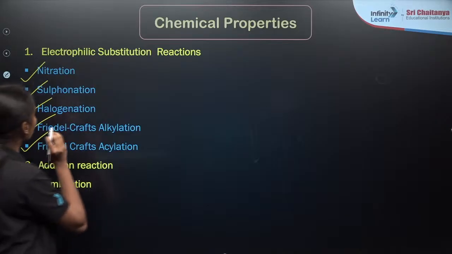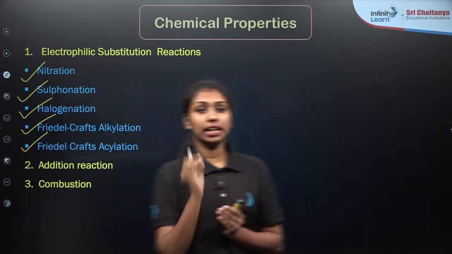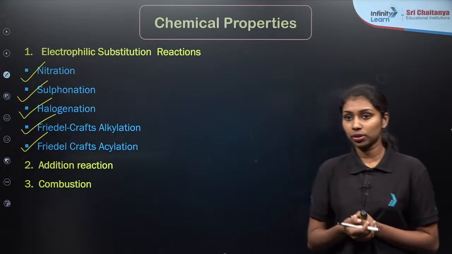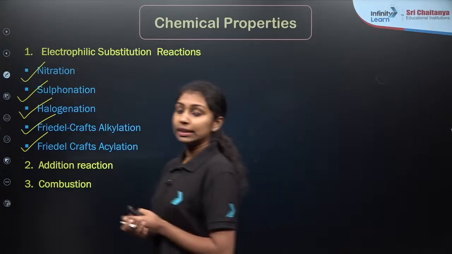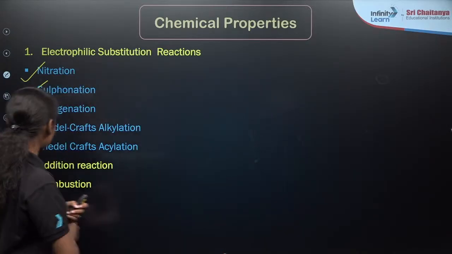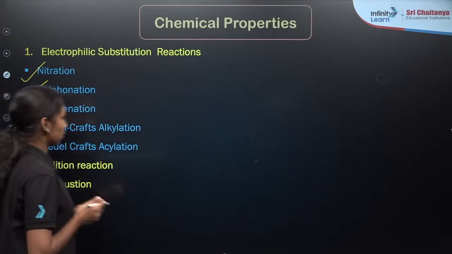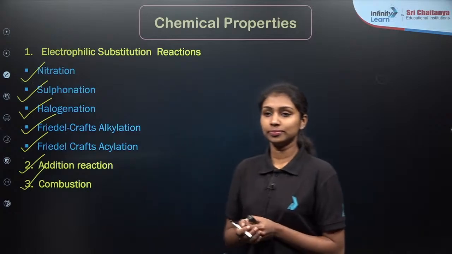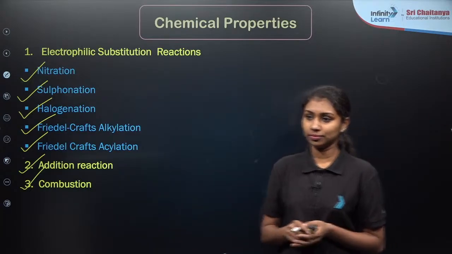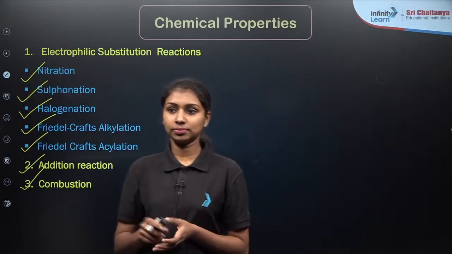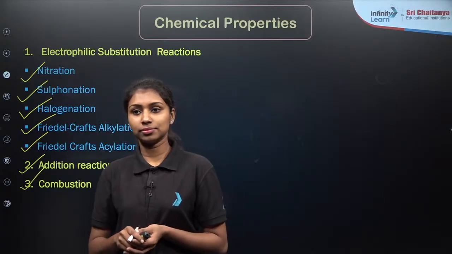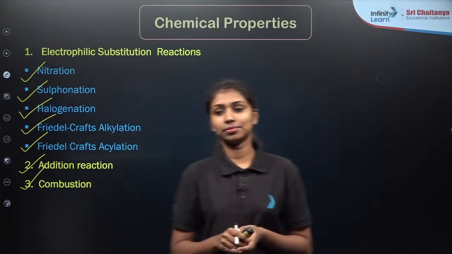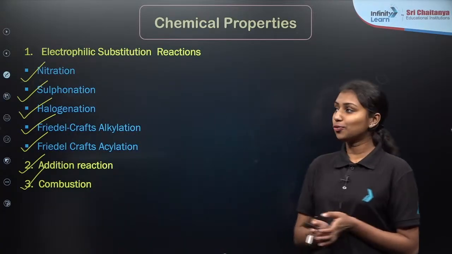We need to focus on each reaction separately from your examination point of view. Then after that, we need to focus on the addition reactions and combustion reaction. Ready? So let's start with the first reaction.